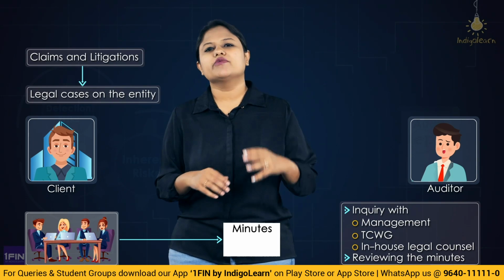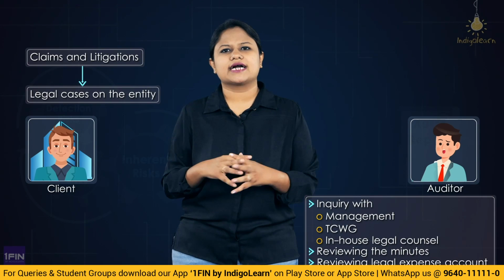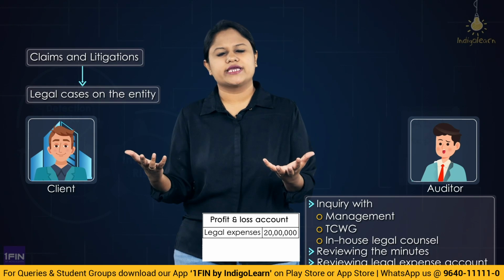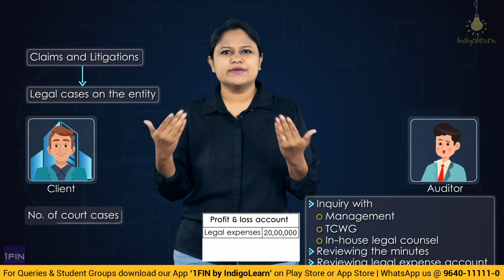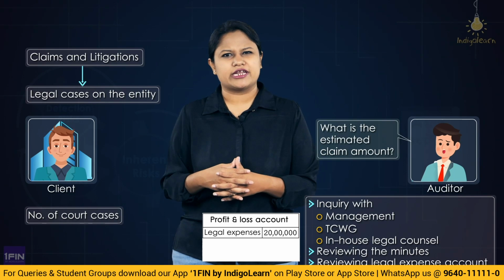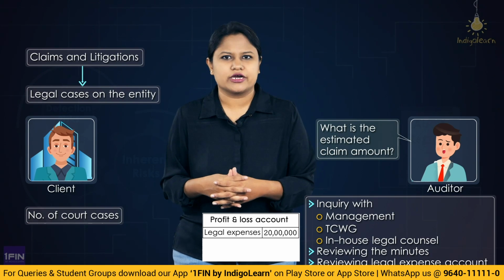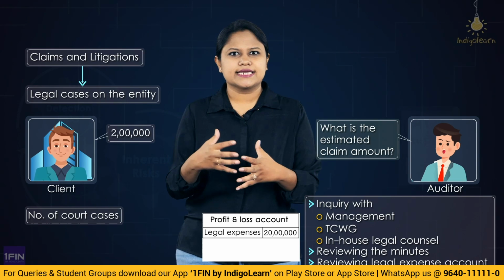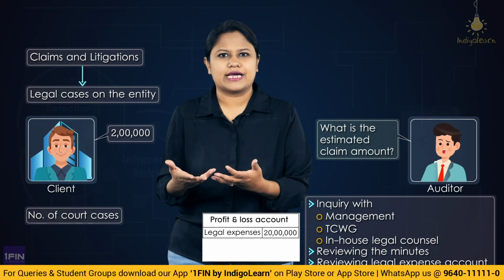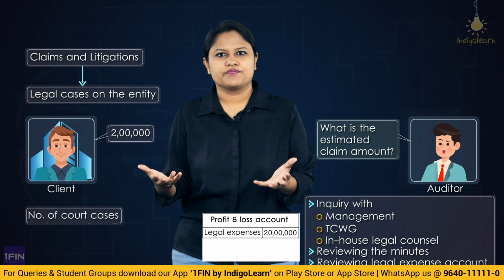Then, third would be again the review of the legal expenses. Now in the P&L account, you'll have the legal expenses. Now legal expense and the number of court cases going on, some reasonableness has to be there. When you go and communicate with the management, inquire with the management, they tell you we are expecting a compensation to be paid of 2 lakh rupees. So obviously the legal expense should be below 2 lakhs, right? Because when the ultimate compensation to be paid is 2 lakh, if you are going to expend about 2 lakh, what sense does it make as a businessman, right?